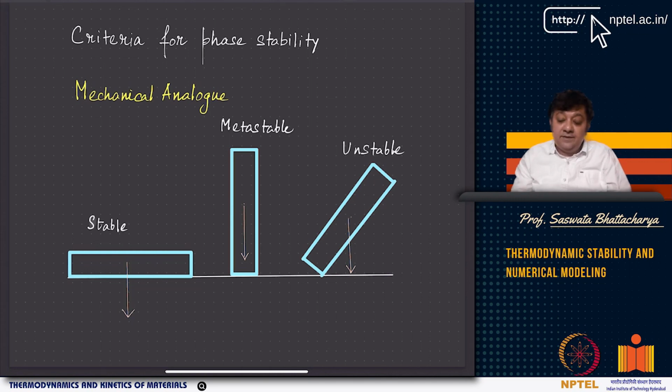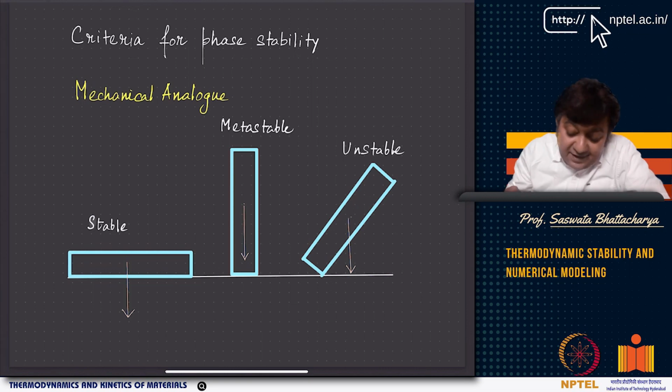However, if you look at the metastable case, you can immediately understand why it is metastable, because the center of mass has gone up. The way I have placed it on the short edge, the center of mass is somewhere here, and if you give a little shove, not very slight, but a little shove, then it falls. It falls, and once it falls, it will rest in the stable equilibrium.